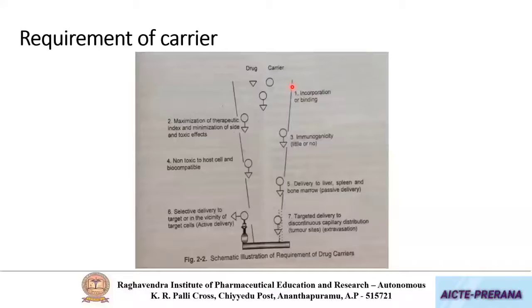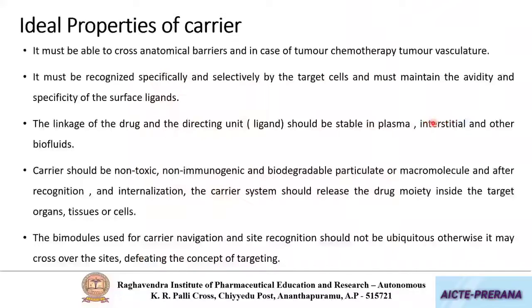Now, what are the ideal properties that a carrier system should contain? So the carriers that you are employing should be able to cross the anatomical barriers. And in the case of tumor, it should cross the tumor vasculature.